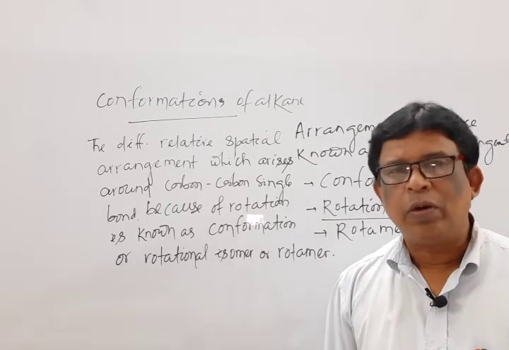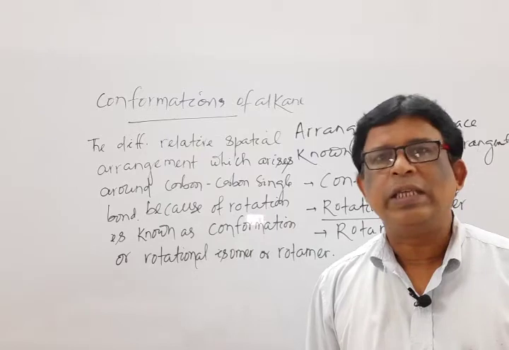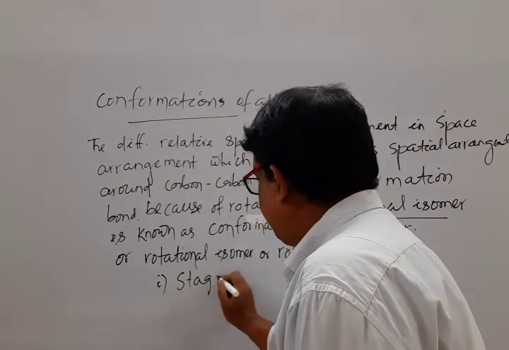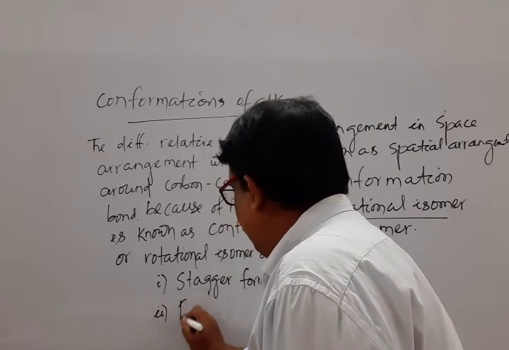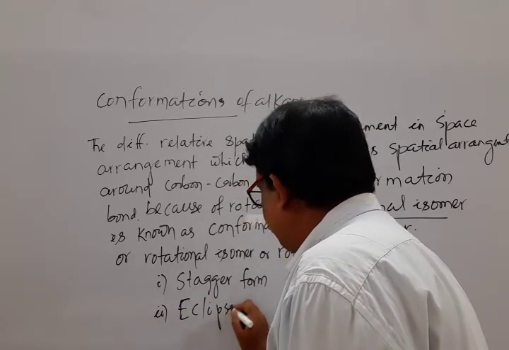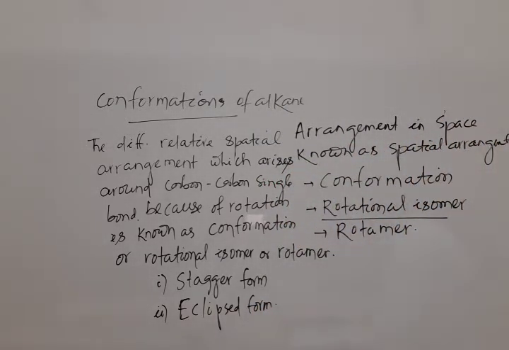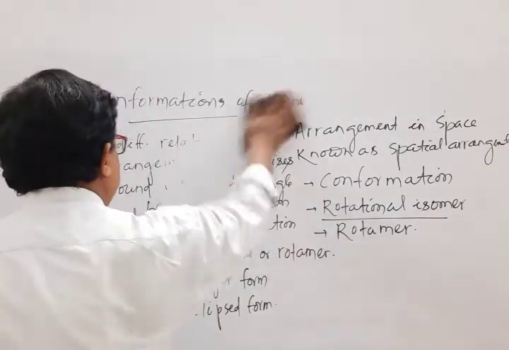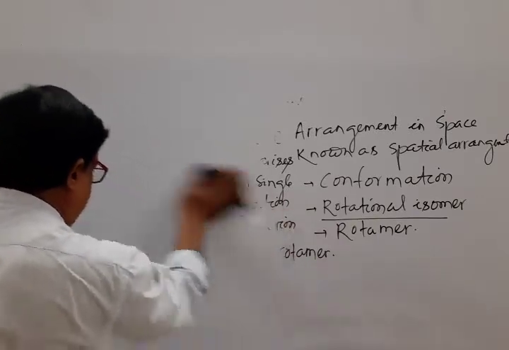So many possible arrangements are there, but we have to select two important possible arrangements. One is known as staggered form, one is known as eclipse form. Mark that. Among them, two important are there: staggered conformation and eclipse conformation. Let us discuss one by one. What do you mean by staggered conformation and what do you mean by eclipse conformation, especially by taking the consideration of ethane?